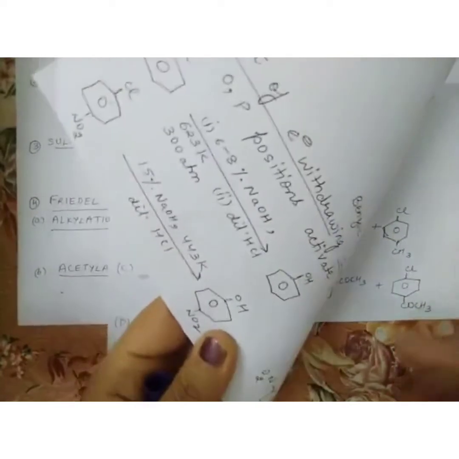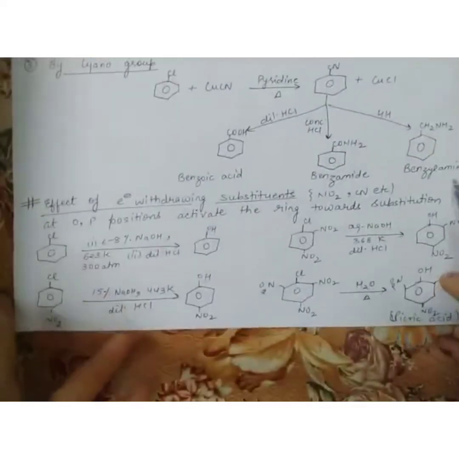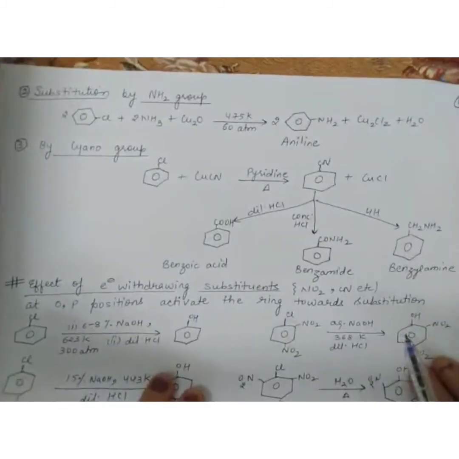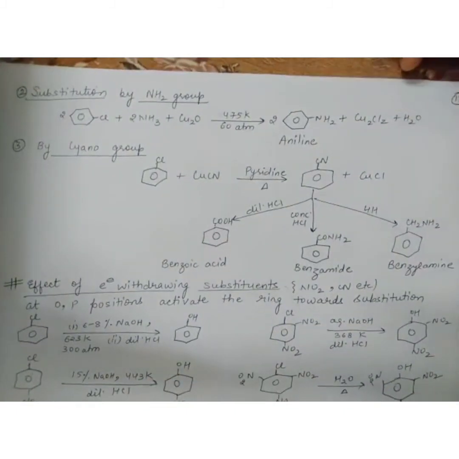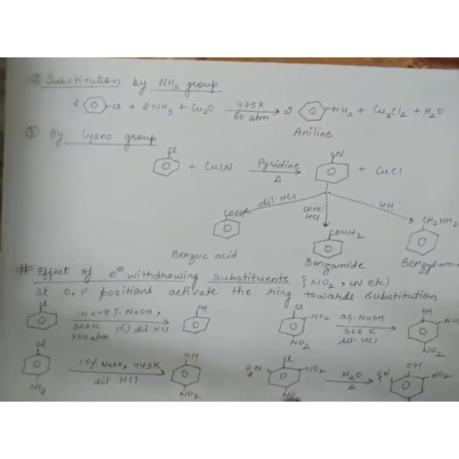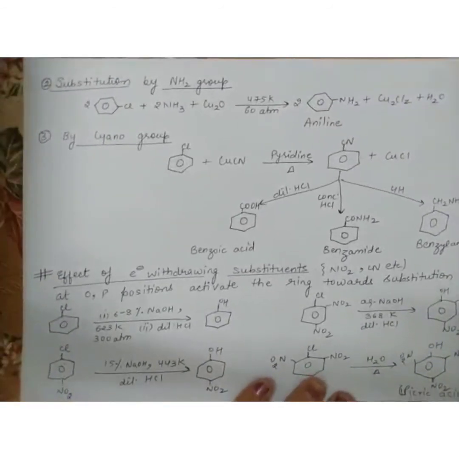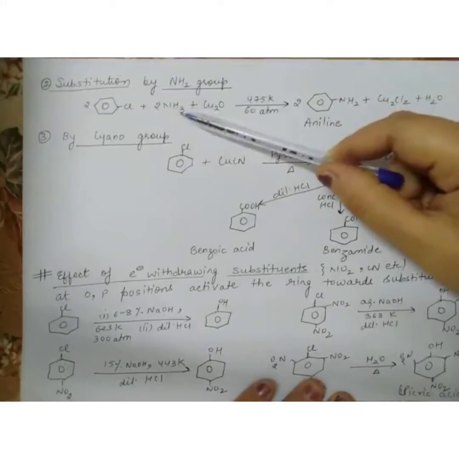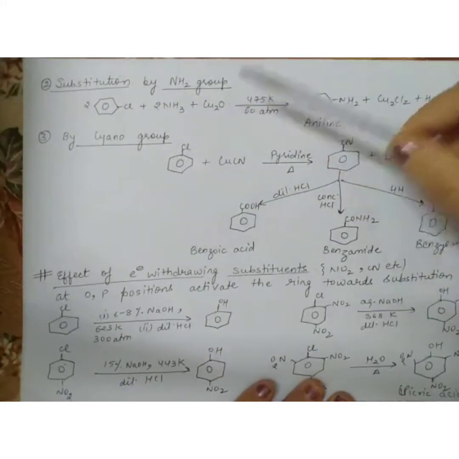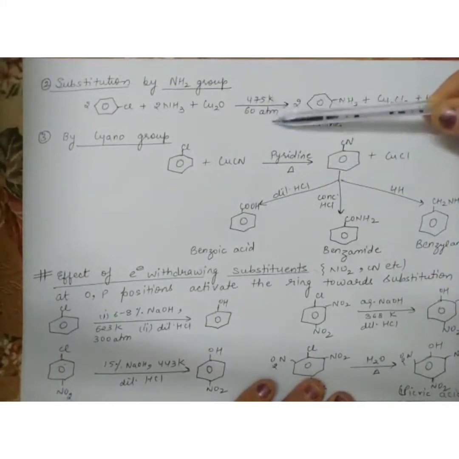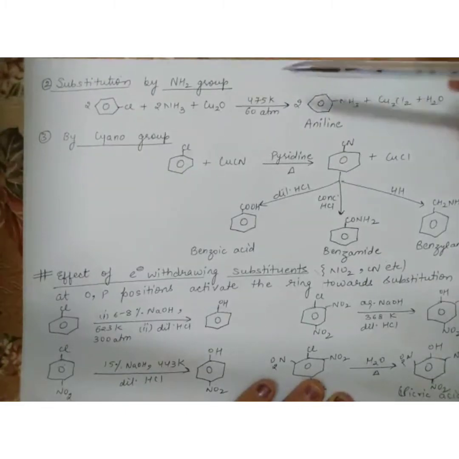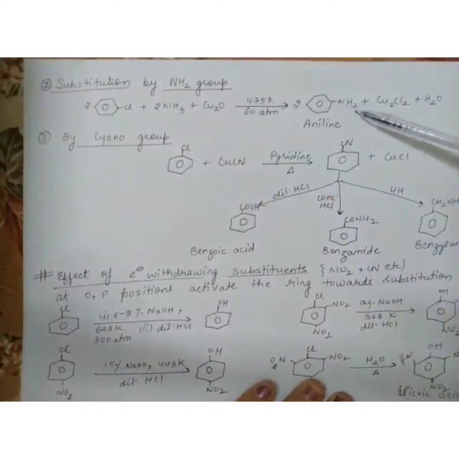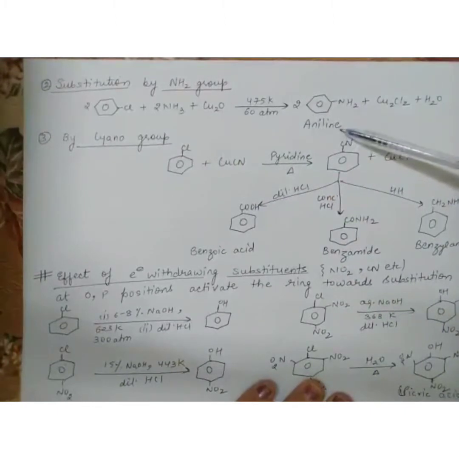Now the second is substitution by the amino group. How do we replace halogen by the NH2 group? What is my reagent here? This is chlorobenzene. I will treat it with ammonia and copper oxide. Again temperature and pressure are high, 475 Kelvin and 60 atmospheres. The chloro group is replaced by the NH2 group, so aniline is obtained.